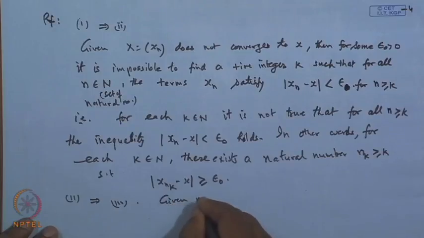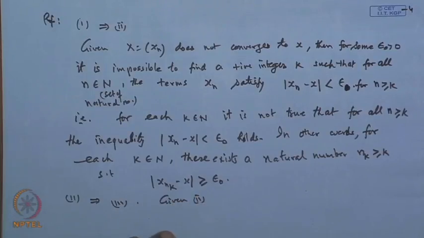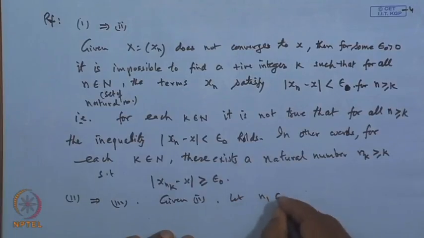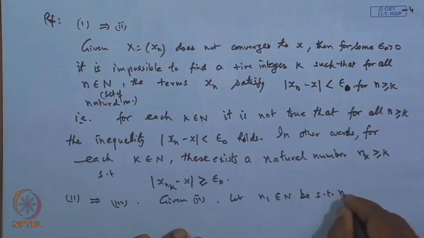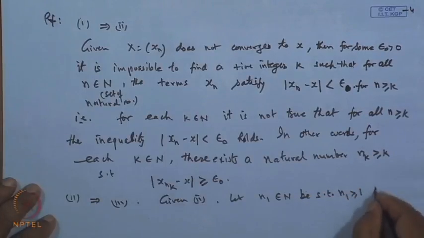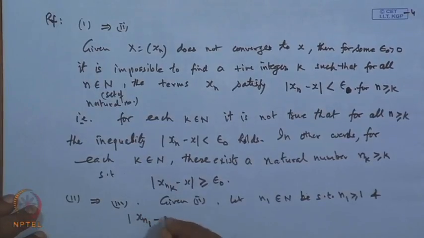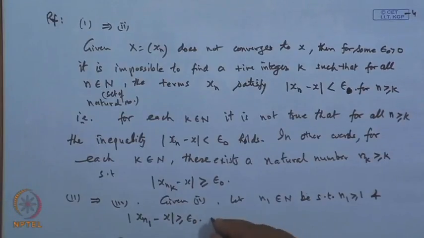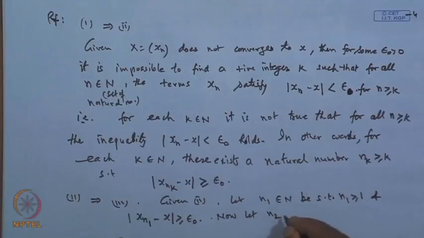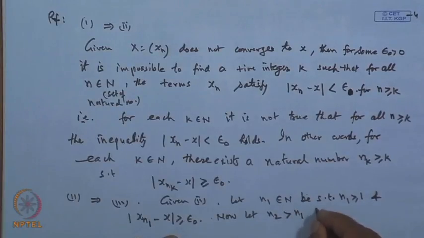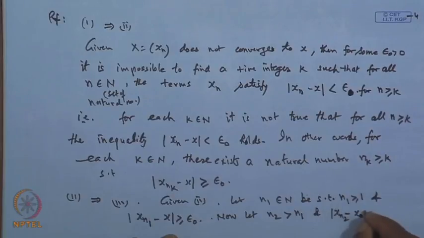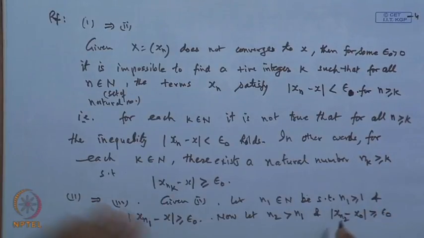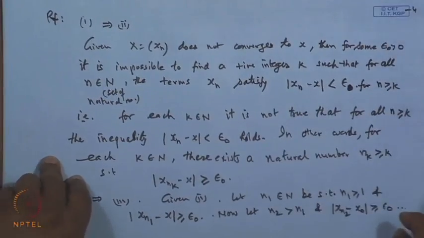Given 2. Then let n_1 be a natural number such that n_1 is greater than or equal to 1 and it satisfies |x_{n_1} minus x| is greater than or equal to epsilon naught. Then you choose n_2 which is greater than n_1 and again it satisfies this condition, greater than or equal to epsilon naught. So, continue this way, and you will get a sequence n_k.